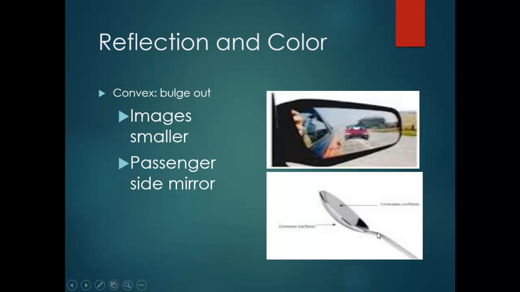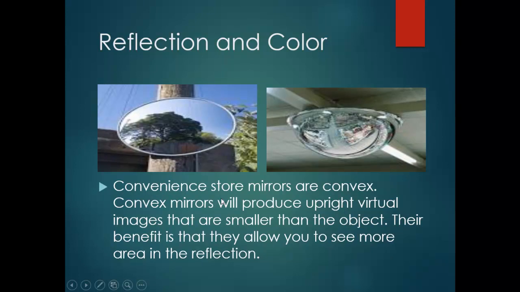This is the shape of concave and convex mirrors, like a spoon. Convenience store mirrors are convex. A convex mirror will produce upright, virtual images that are smaller than the object. Their benefit is that they allow you to see more area in the reflection.